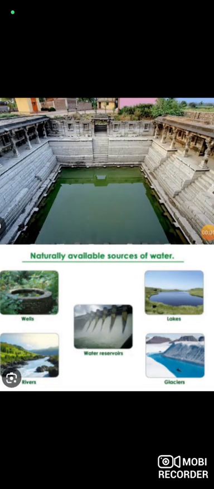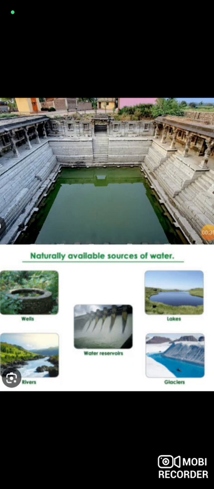Sources of water. Broadly, the two natural sources of water are surface water and underground water. Rainwater is the purest form of natural water. Rainwater acts as a natural sprinkler for irrigation. So, firstly, we will know what is surface water. Surface water comprises water from rain and is found in large water bodies. Example, rivers, lakes, oceans, and seas.